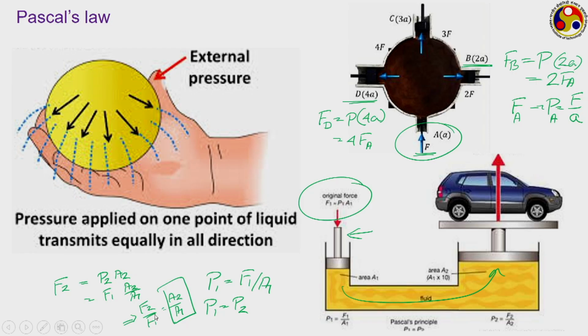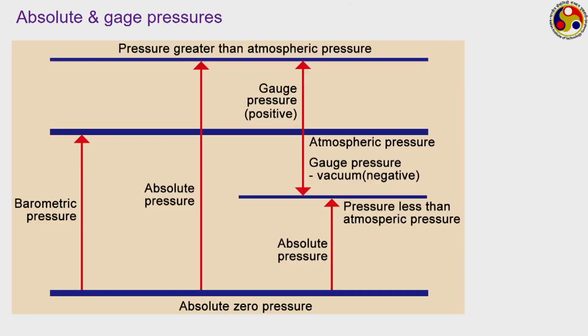But now we need to classify pressure into a few categories before we go for the measurement, because we need to be very sure which pressure we are going to talk about. This is the most common kind of definition or classification of pressure. Generally, whenever we are trying to define the value of pressure, we do that with respect to a certain reference, and the most common reference is the atmosphere itself, or I should say the atmospheric pressure.